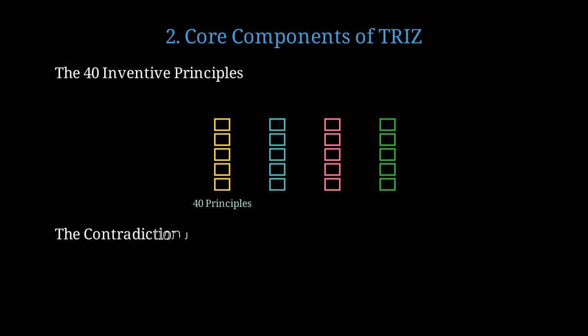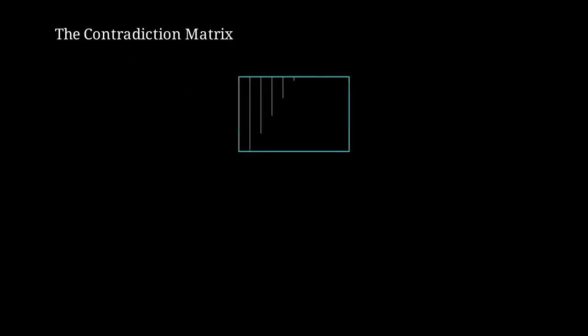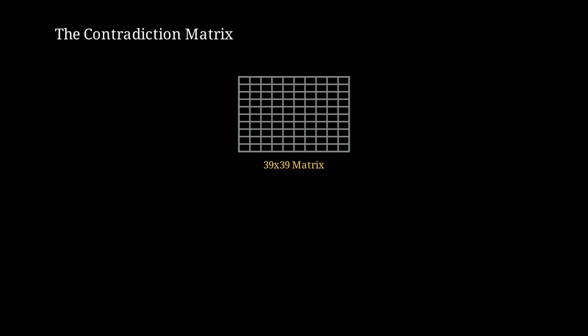The contradiction matrix is a 39 by 39 table that maps technical contradictions to recommended inventive principles. When you have a contradiction like wanting something stronger but lighter, you look up these parameters in the matrix to find which of the 40 principles apply. The matrix transforms your contradiction into a specific set of recommended principles, dramatically reducing search time.